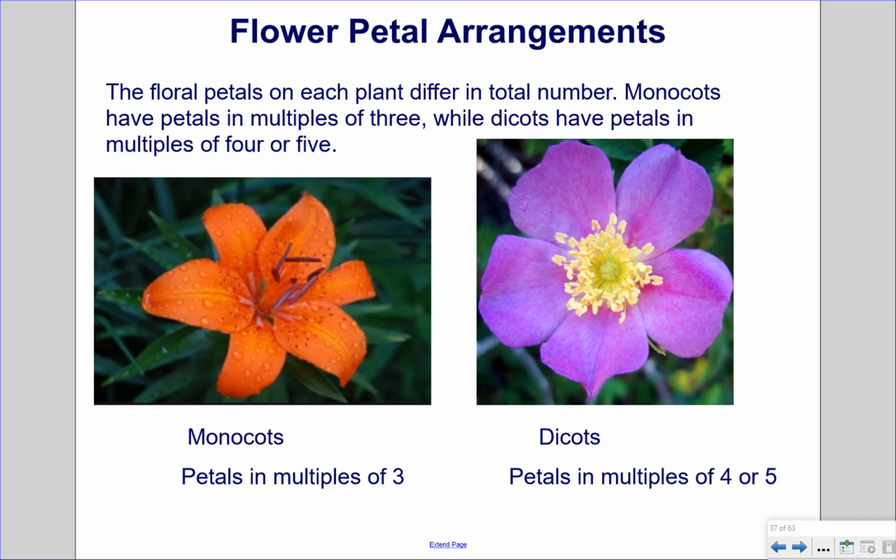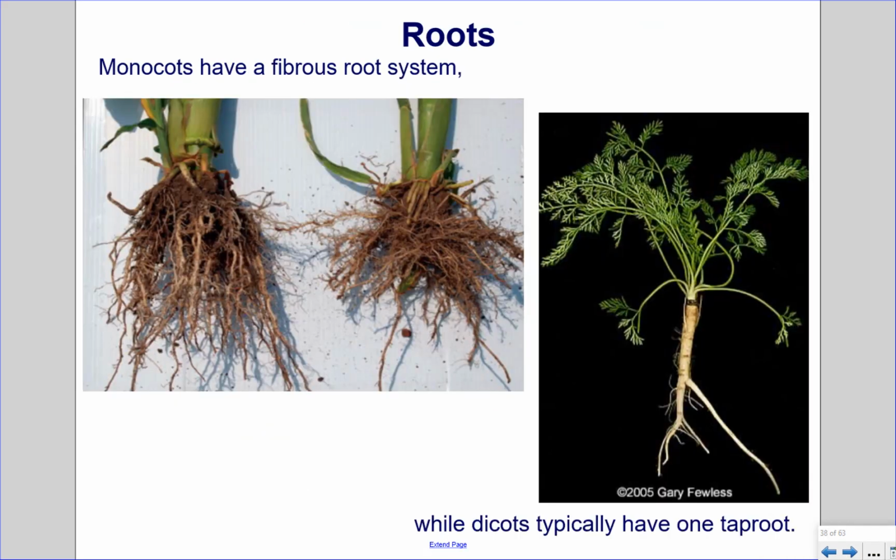Flower petal arrangements. The floral petals on each plant differ in total number. Monocots have petals in multiples of 3, while dicots have petals in multiples of 4 or 5. Roots. Monocots have a fibrous root system, while dicots typically have one taproot.